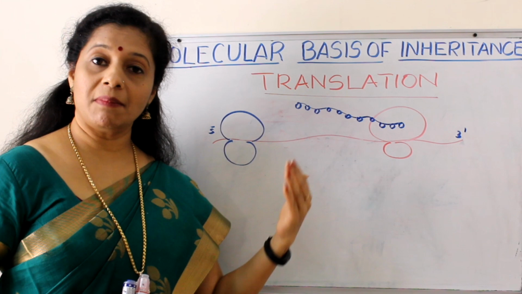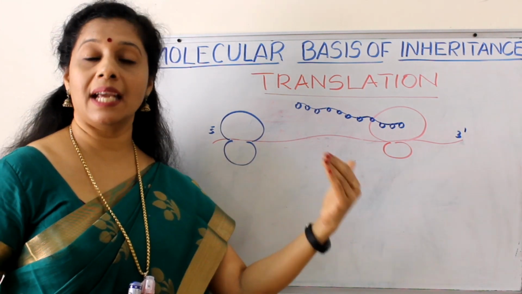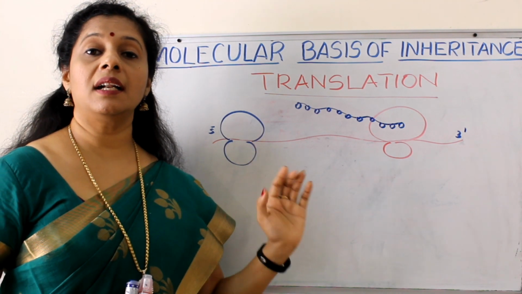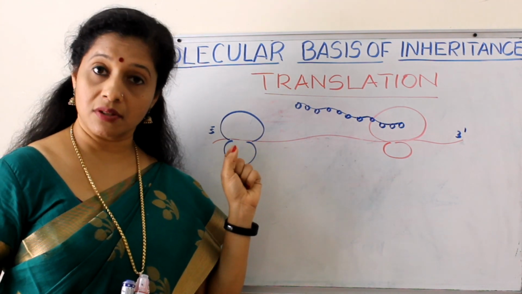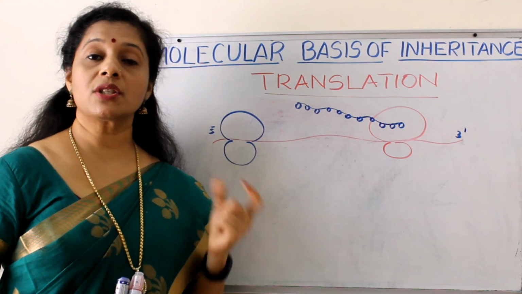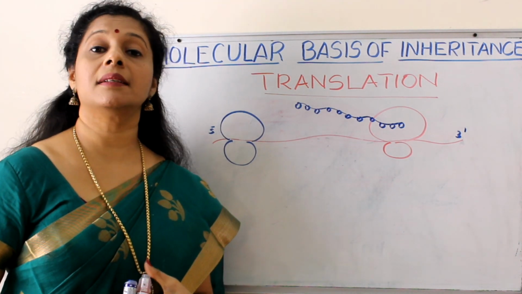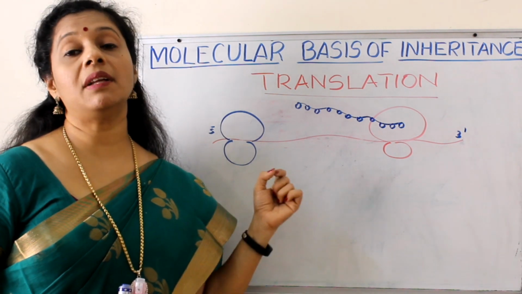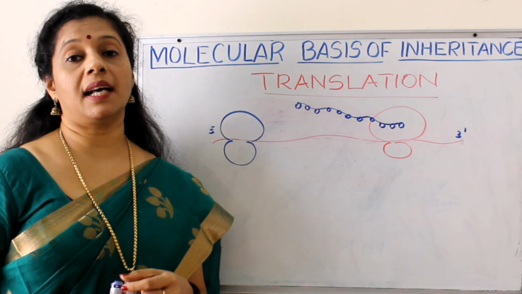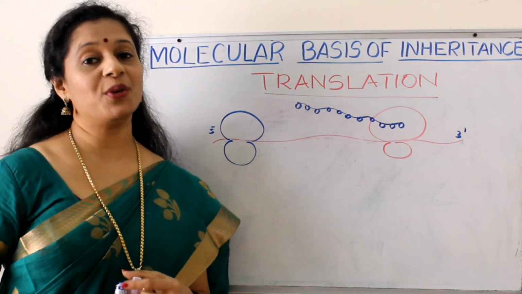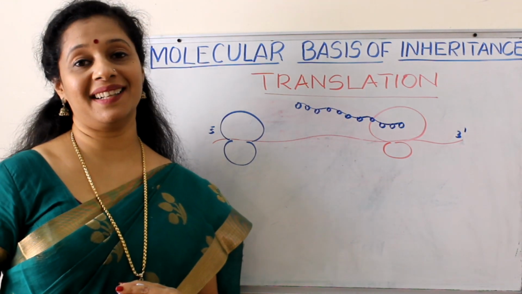New amino acids will be added based on the information on the mRNA. So this process will continue till it encounters a stop codon. Once the stop codon is found, the release factor will bind, thereby terminating the process, and cleave the polypeptide from the tRNA by adding a molecule of water. Hope you understood translation very well.